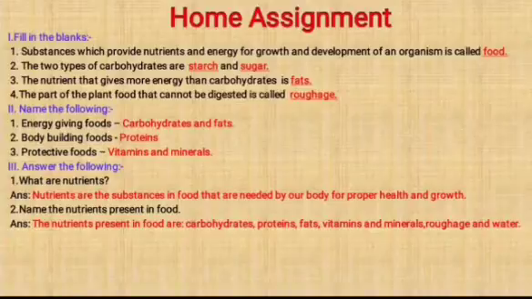Second one, the two types of carbohydrates are starch and sugar. Third one, the nutrient that gives more energy than carbohydrates is fats. Fourth one, the part of the plant food that cannot be digested is called roughage.